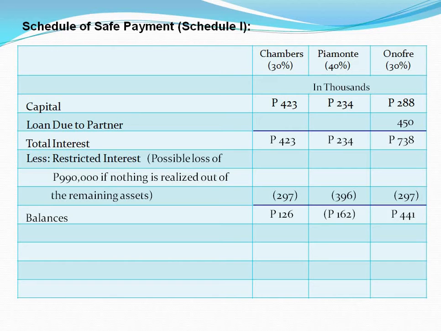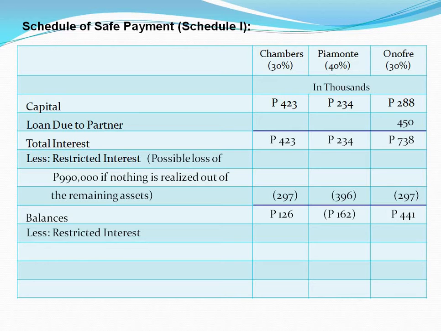Now, please pay close attention to this. In case the partnership withheld a certain amount of cash for possible future liquidation expenses, that cash withheld will be another restricted interest, which will decrease the interest of the partners according to their profit and loss sharing ratio. But since the problem does not say that the partnership withheld a specific amount of cash, then we do not have restricted interest for possible future liquidation expenses.